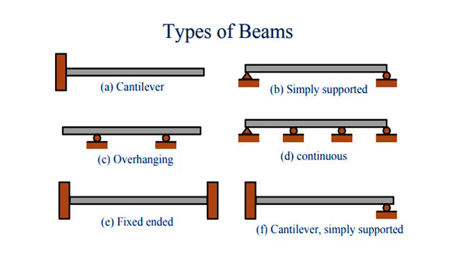So in this case, how many reactions will we get? The fixed support has three reactions. So three on this side, three on this side. So total number of reactions in the beam will be 6.